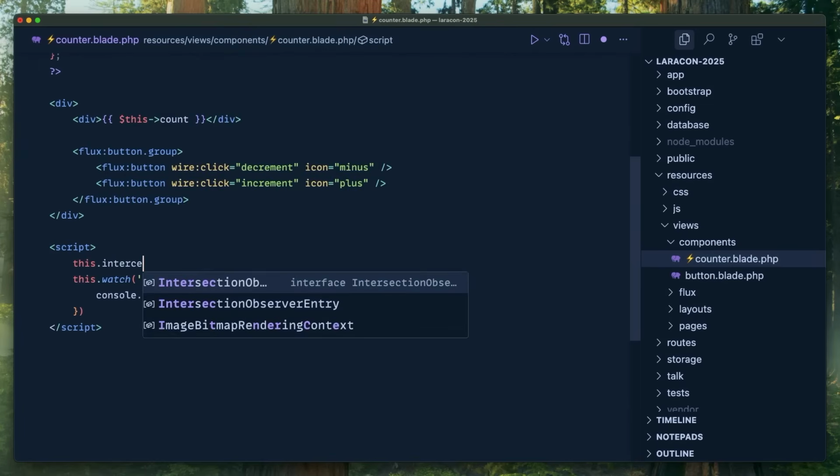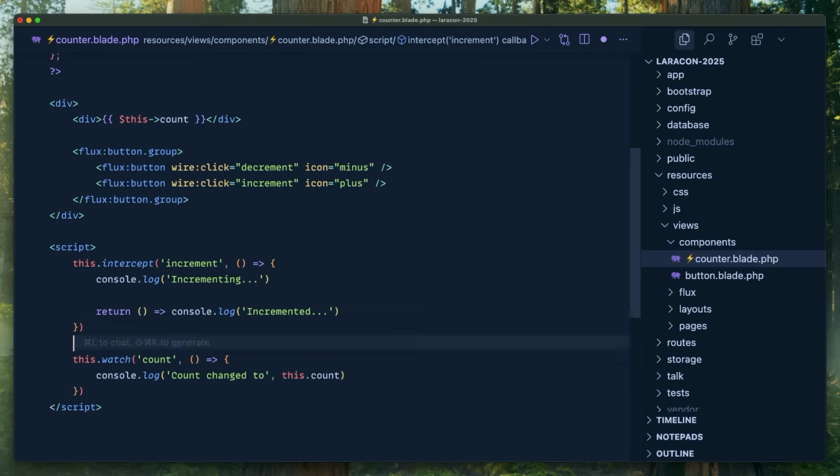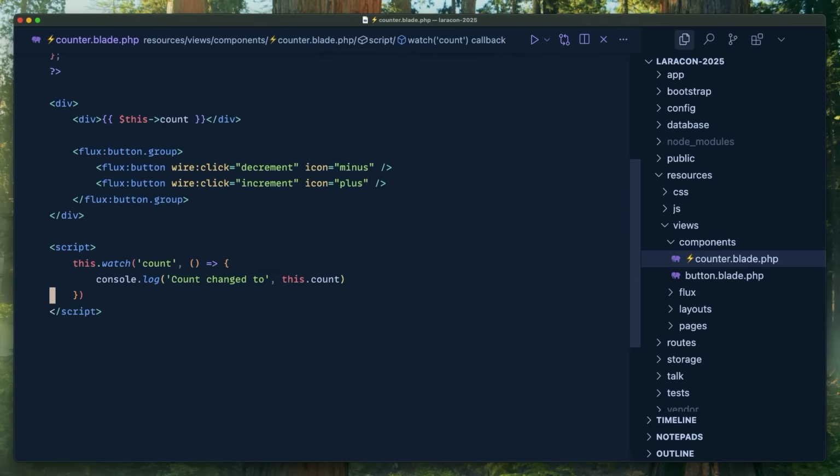Like, here's one that I don't have time to show you in depth, but we have interceptors where you can just intercept any action. So anything you have wire click, you can intercept it, and you can do literally anything. Like, you can hook into every part of the request before it's sent, after it's sent, before the response is received, and store some scroll state, and then after the page changes, do something else. We got this hook is like the solution that you can cancel the request. You can make a confirmation modal and use these interceptors to do that. But all right, so that's what we got there.